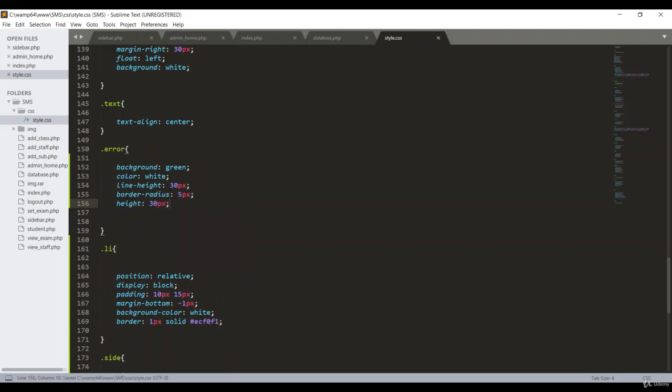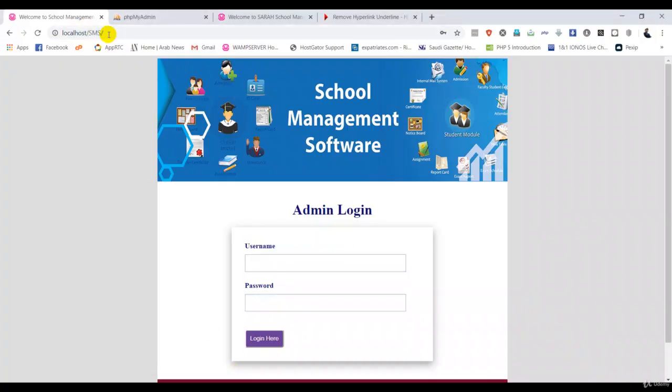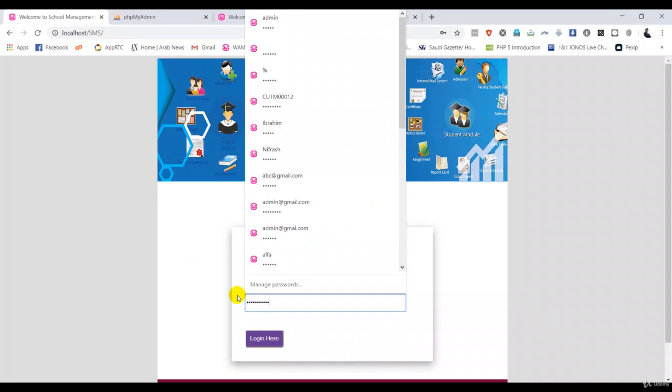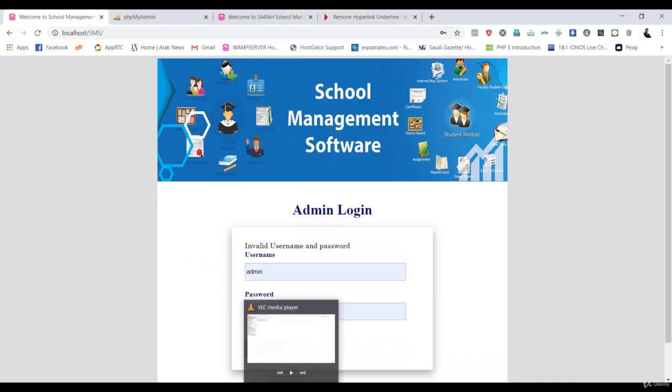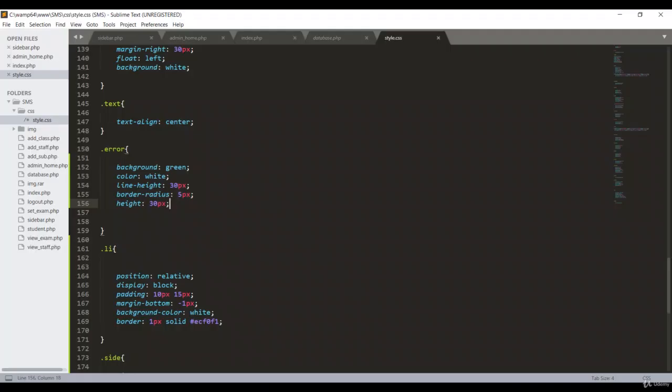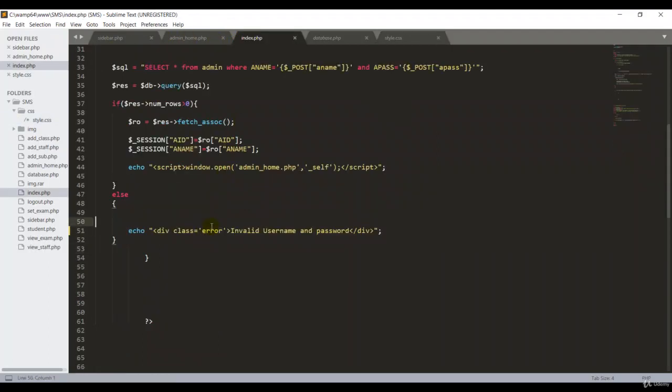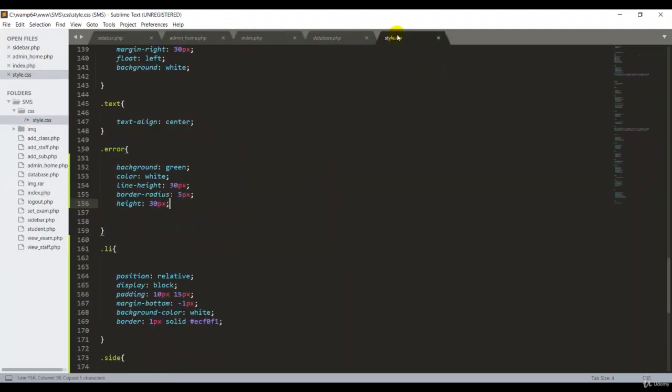Okay, go back here, guys, then refresh. Now I'm putting admin as the username, with a wrong password. Okay, login here, guys. No change, there is a problem. So okay, go back here and control save. Why is it not working? So okay, go back here, guys. The class name, the same name should be used. My goodness.